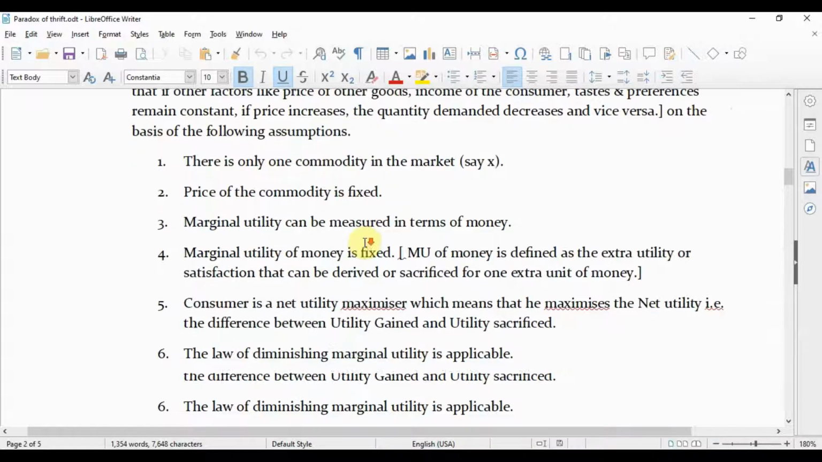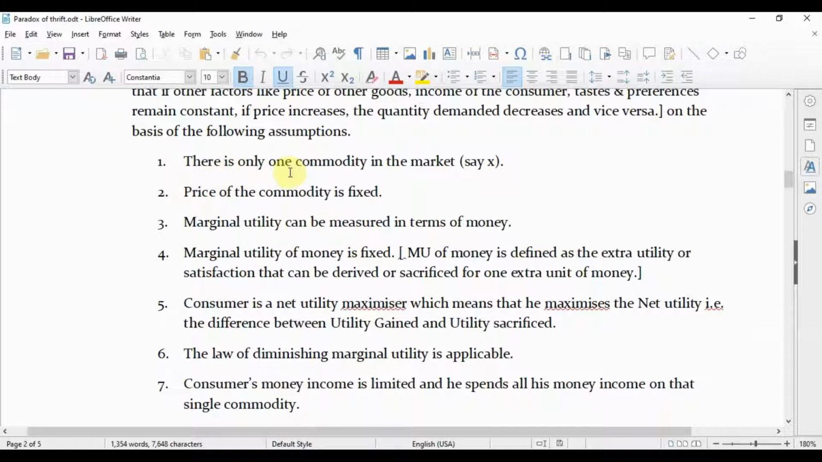What are those assumptions? Number one, there is only one commodity in the market, say X. Price of that commodity is fixed. Marginal utility can be measured in terms of money. Marginal utility of money is fixed, and marginal utility of money is defined as the extra utility or satisfaction that can be derived or sacrificed for one extra unit of money. And the consumer is a net utility maximizer, which means that he maximizes the net utility, that is the difference between the utility gained and the utility sacrificed.